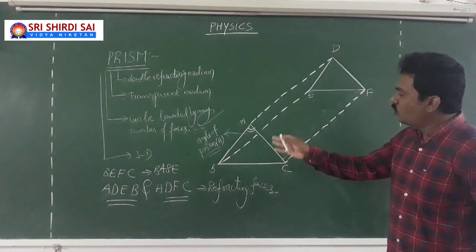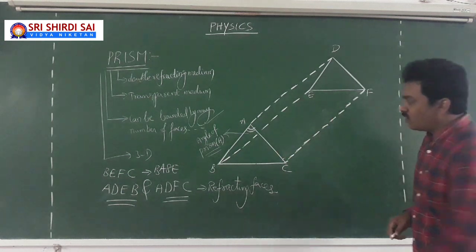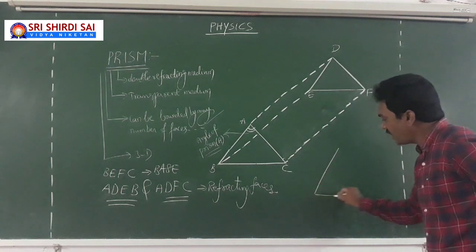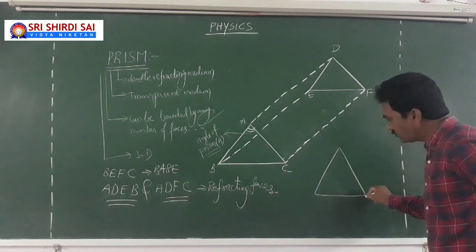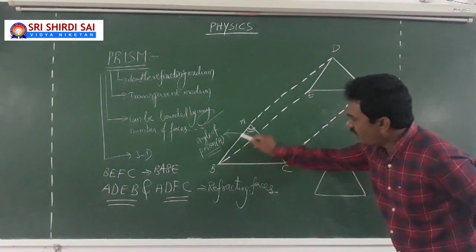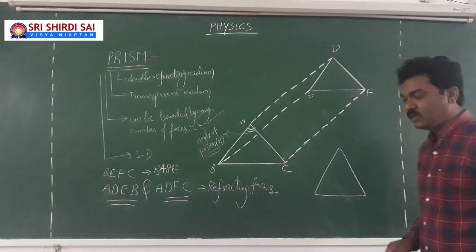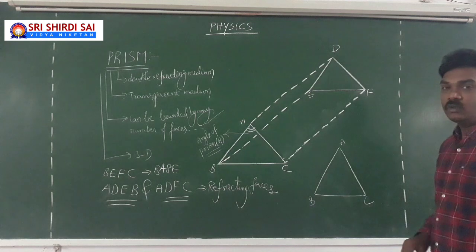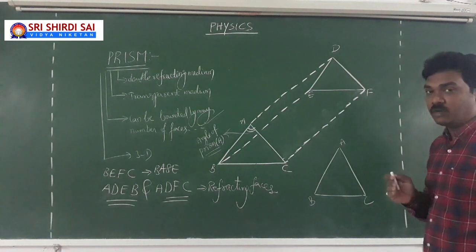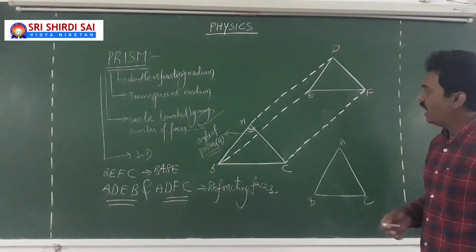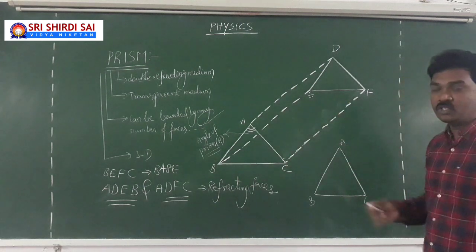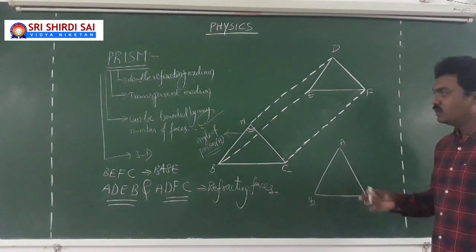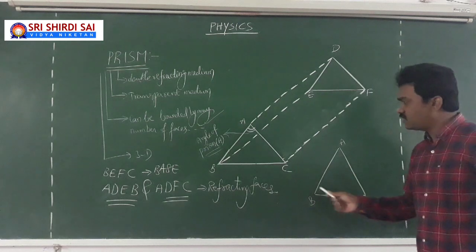See, when you look at the placement of the prism, the front view of the prism appears to you just like a triangle. So when I wish to draw a prism on the board in the coming classes, I don't draw the entire three-dimensional picture of the prism. I show you only the front view of the prism, which is triangle in shape, A, B, C.